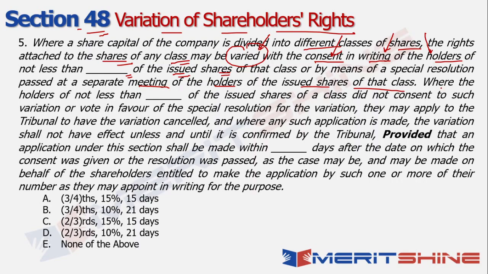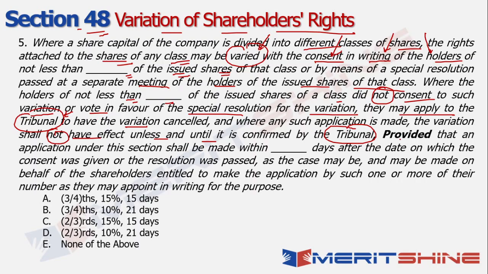Now the other point here is where the holders of not less than dash of the issued shares of a class did not consent to such variation or vote in favor of the special resolution for the variation, then they may be applying to the tribunal, right? And whatever is the variation that has been applied to, they can basically ask the tribunal that this variation has been made without asking us or without our consent, right? And where such application is made, the variation shall not have effect unless and until it is confirmed by the tribunal. So once they reach the tribunal, it's up to the tribunal whether they want to accept that variation or reject that variation, right?